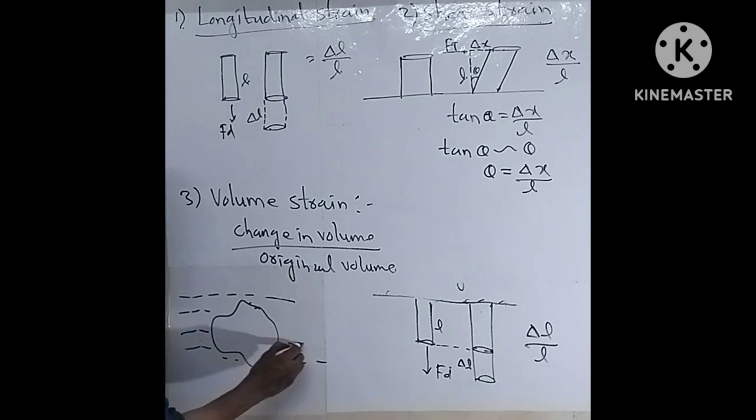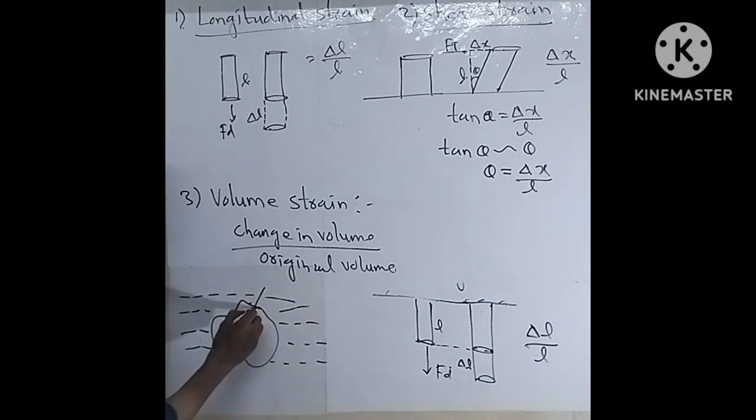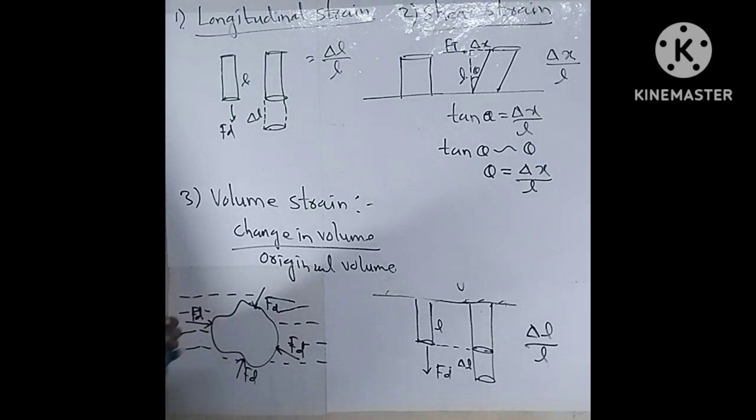So the liquid tries to compress these solid objects. There will be a force on each and every point of the solid material normal to the surface of this solid material. So there will be a pressure. In these solid materials, strain is developed, which means its volume is reduced due to this pressure of liquid.